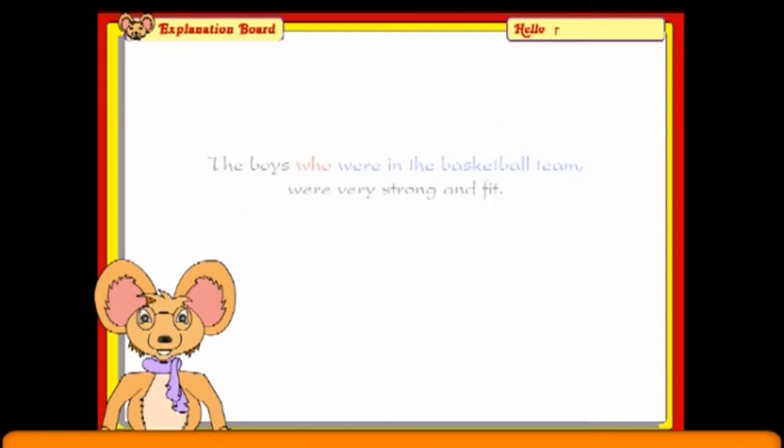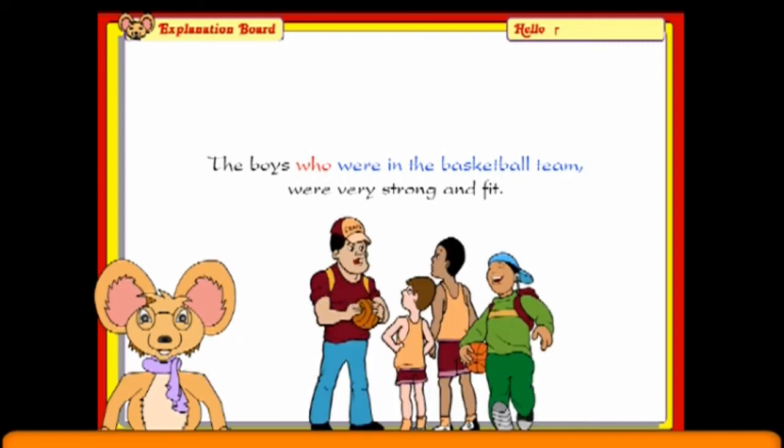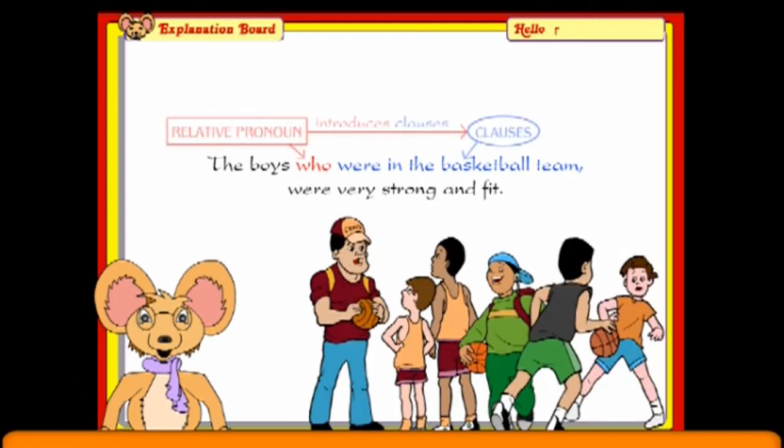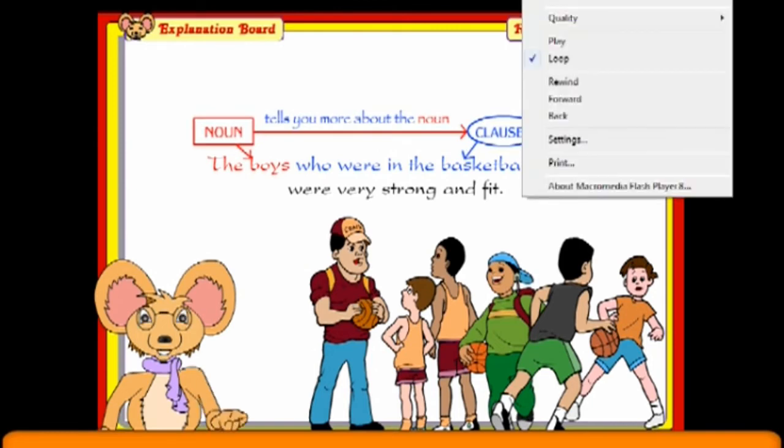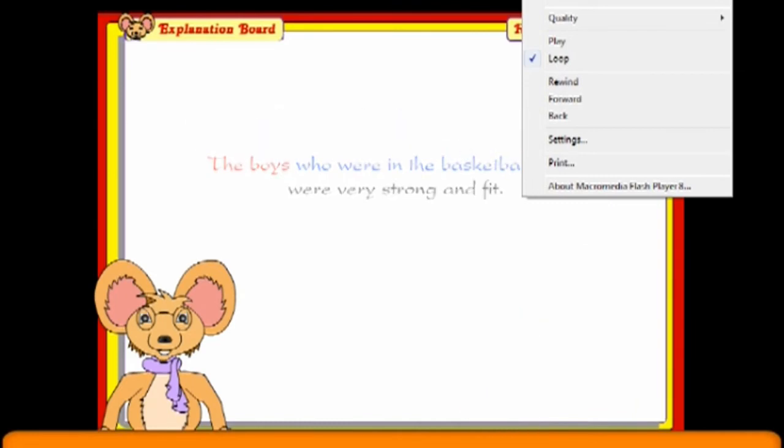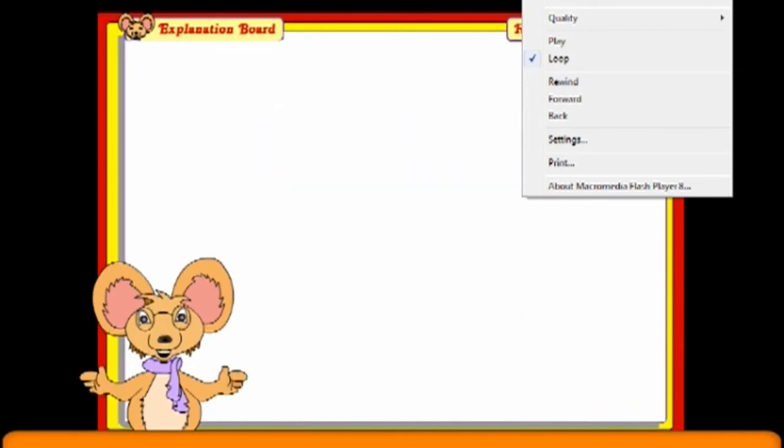The boys who were in the basketball team were very strong and fit. In this sentence, who is the relative pronoun, which introduces the clause. Therefore, were in the basketball team is the clause here. Also in the sentence, the boys is the noun, which the clause tells you more about.